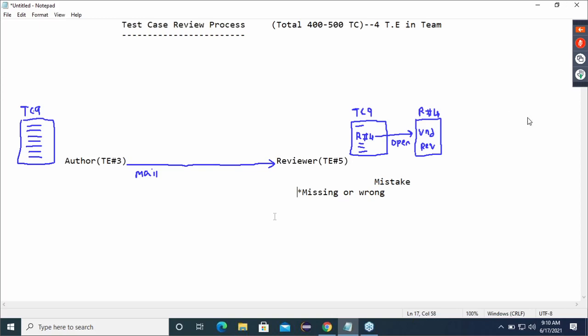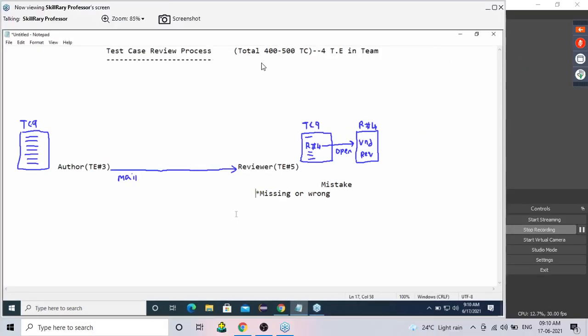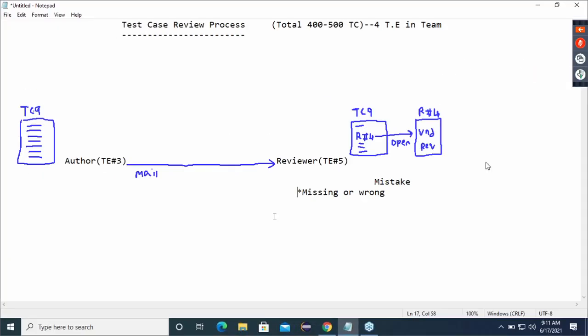Everyone take a photo till now. My power is going, that's the reason. One minute, take a photo. Took the photo? Okay, I'll continue.